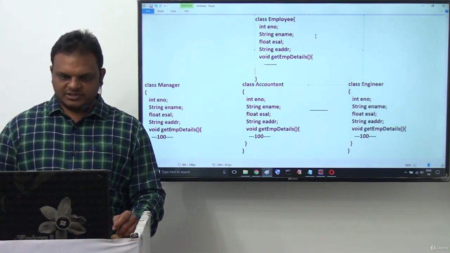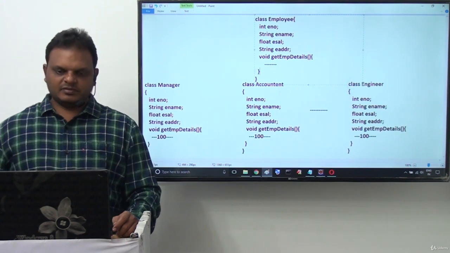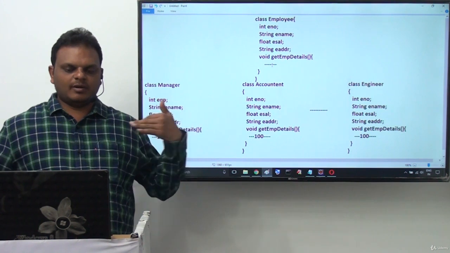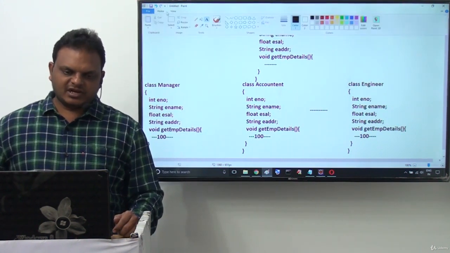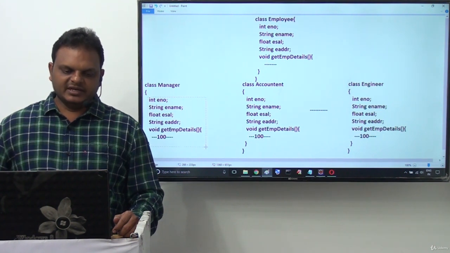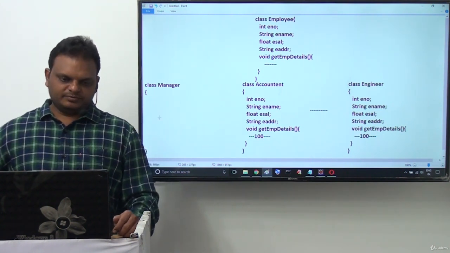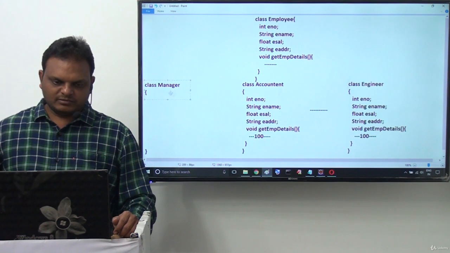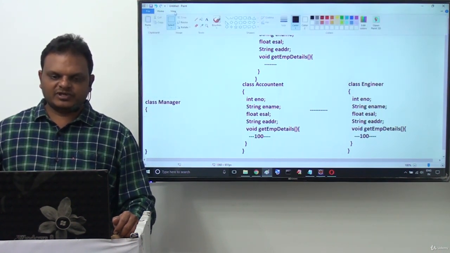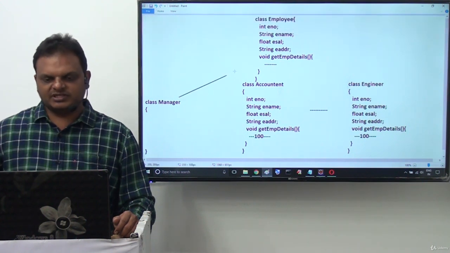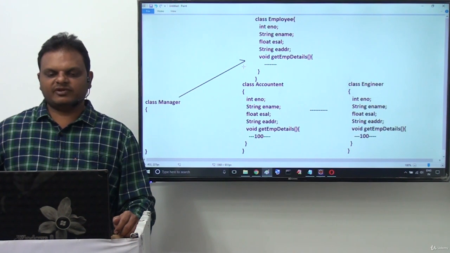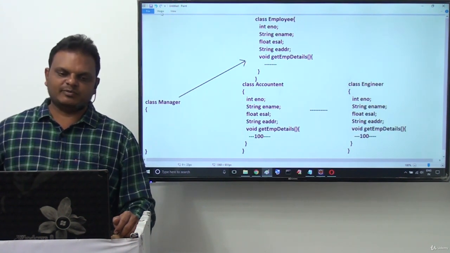100 lines of code exist here. That's fine. Here we have commonalities at each and every class. Whatever common variables and methods are already declared inside our employee class, now try to remove them, but we have to get the same set of variables and methods from the employee class by establishing a relation between the manager class and the employee class. What exactly is the relation we are going to establish between the manager class and the employee class?